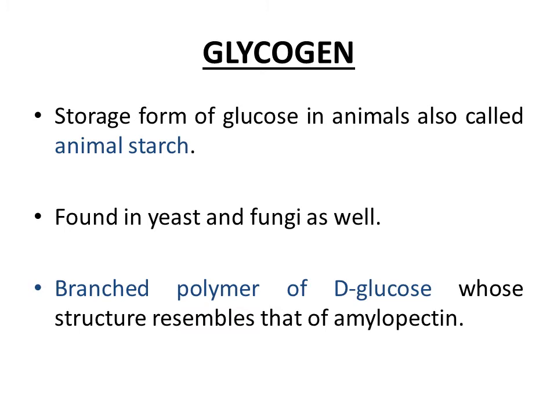Therefore glycogen, which is the storage form of glucose in animals, is also referred to as animal starch. And this glycogen is also found in yeast and fungi. So glycogen is also a polymer of D-glucose subunits, and it is a branched polymer of D-glucose subunits, and its structure resembles that of amylopectin.